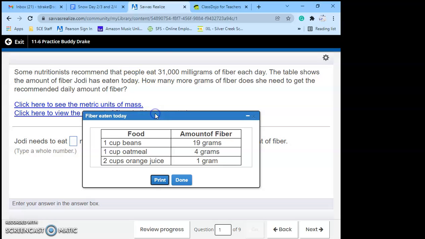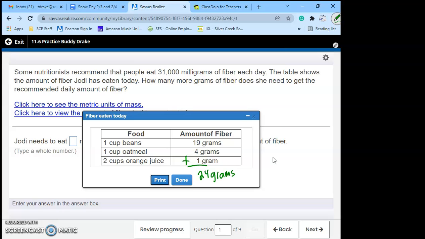And if we click on this link, it says that she has eaten 19 grams, 4 grams, and 1 gram. So we need to know that total. So we need to add these up. 19 plus 1 is 20, plus 4 is 24 grams.